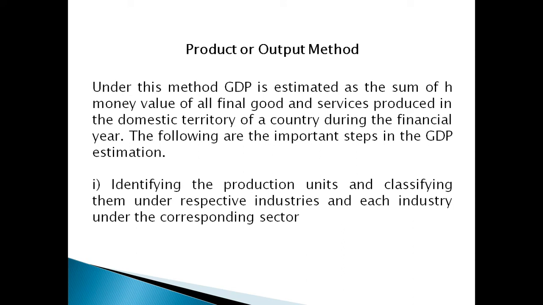Under this method, GDP is estimated as the sum of the money value of all final goods and services produced in the domestic territory of a country during a financial year. We can arrive at national income once GDP is estimated. The following are the important steps involved in the estimation of GDP. The first step is identifying the production units and classifying them under respective industries, and each industry under the corresponding sector. There are mainly four sectors in an economy: primary sector, secondary sector, tertiary sector, and foreign sector.